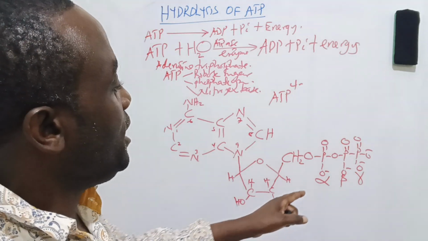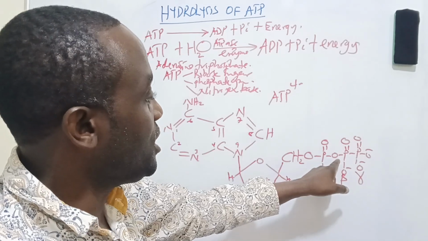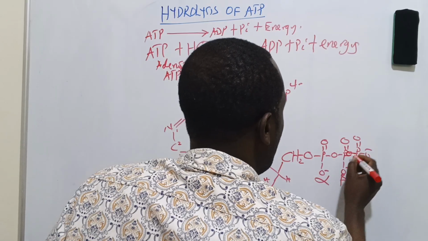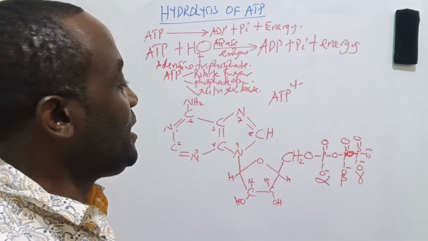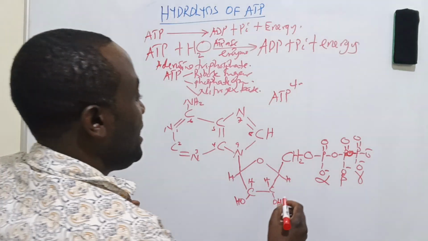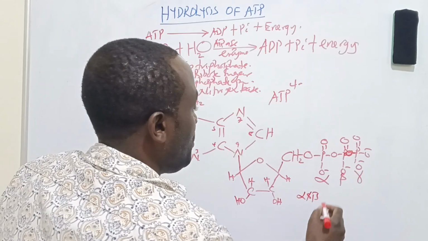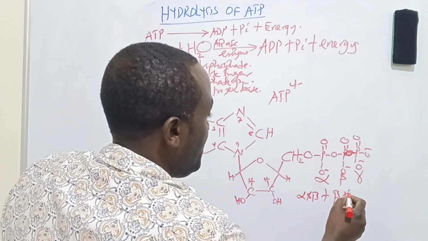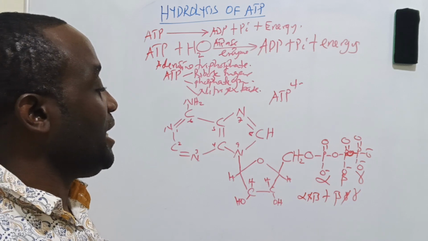Now, this is a phosphoester bond. This one is a phosphoester bond. There is oxygen in the middle there, just like here. This one is also a phosphoester bond. So the bond between alpha and beta, plus the bond between beta and gamma, are the ones which are broken. They are the high energy bonds.